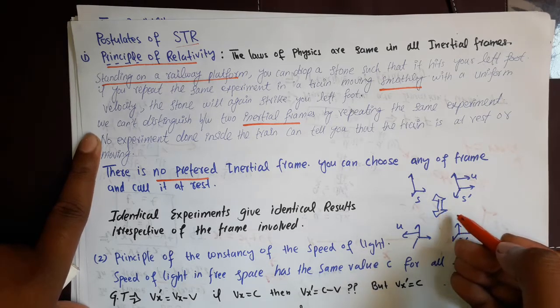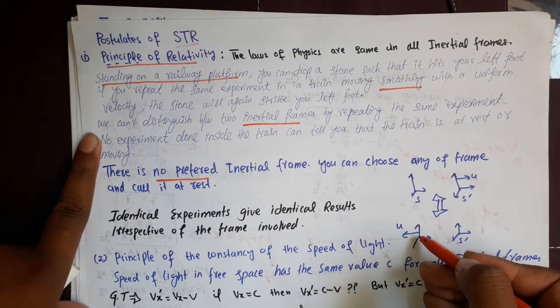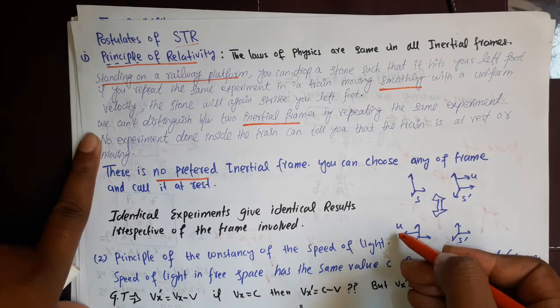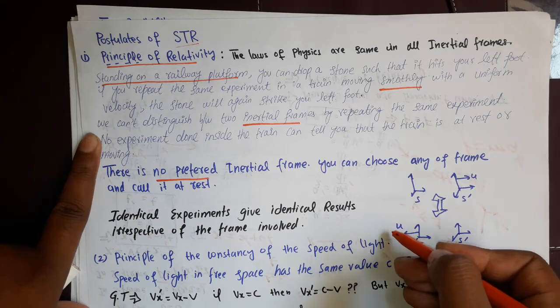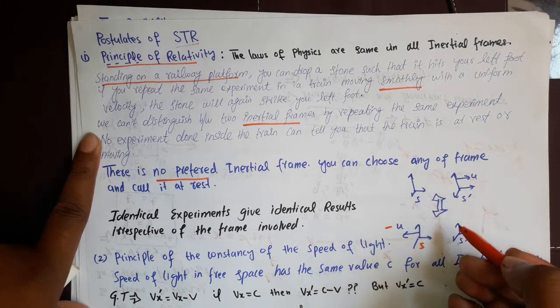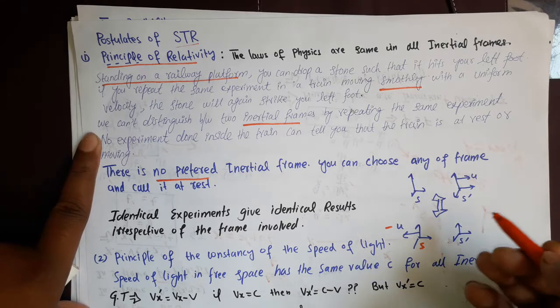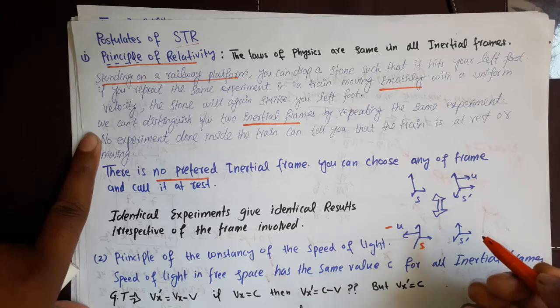Although if I say that S prime is at rest and S is moving in this direction with speed minus U, both of these situations are equivalent. These two situations are identical because the motion is relative.